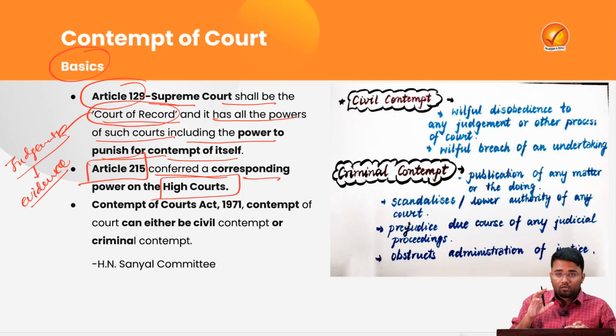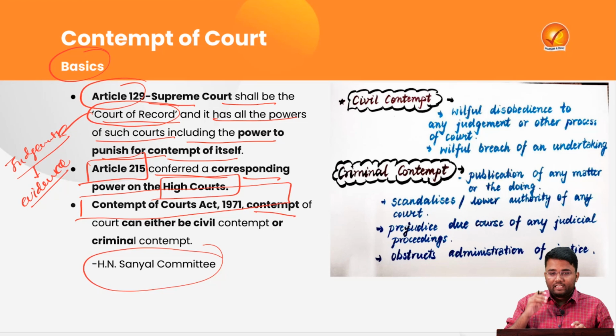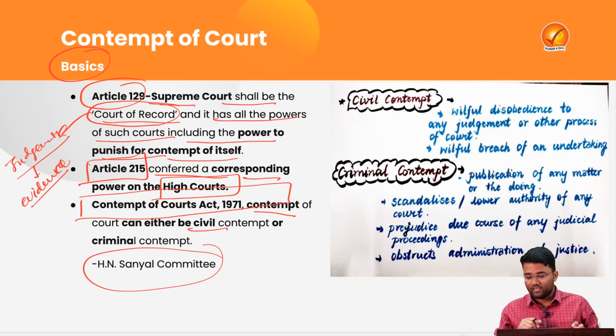Then, did the Constitution explain all the things related to this contempt of court? The answer is no. There was a law named the Contempt of Courts Act, 1971, which was passed by Parliament after the recommendation of the H.N. Sanyal Committee, where it has been defined that contempt of court can be of two types. One is civil contempt and the second is criminal contempt.